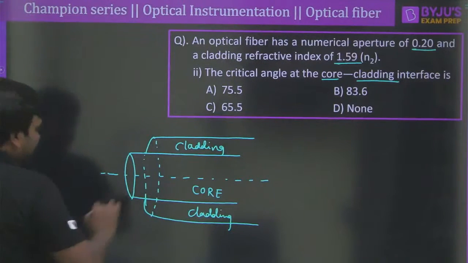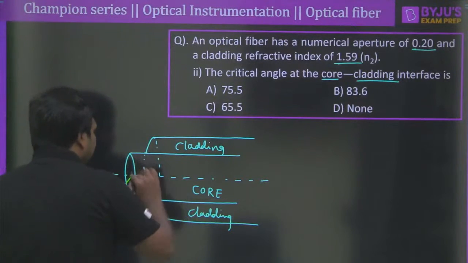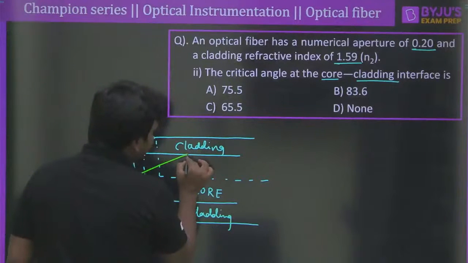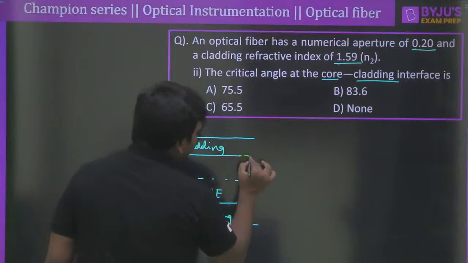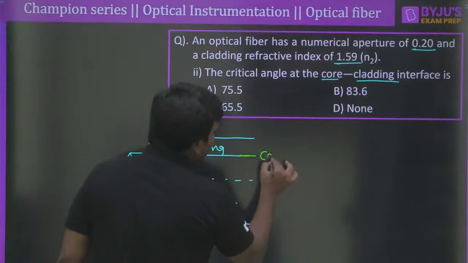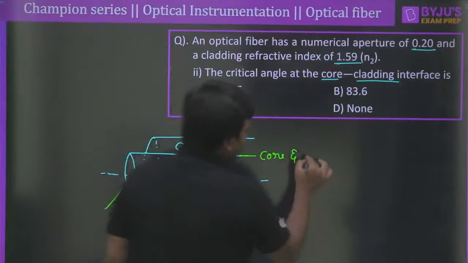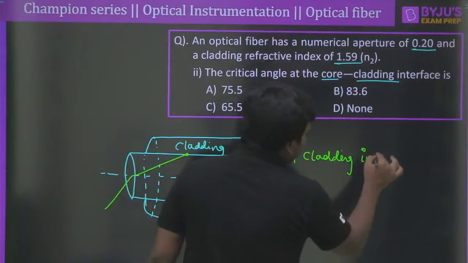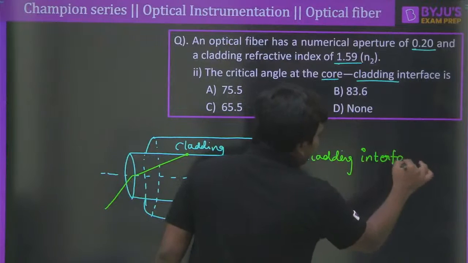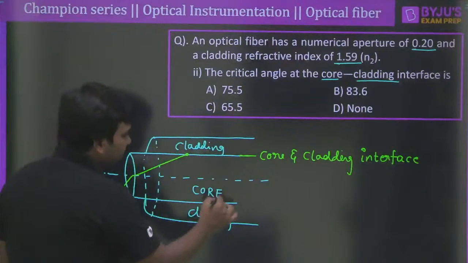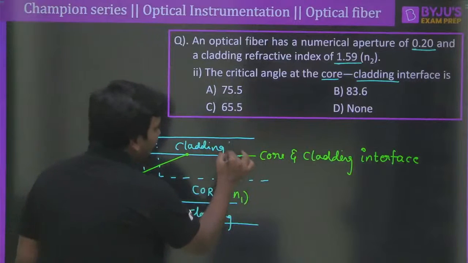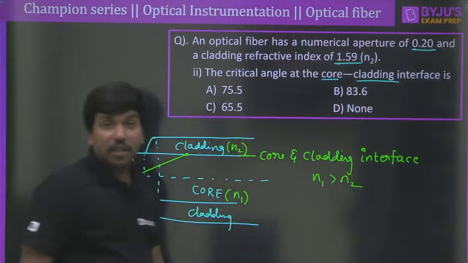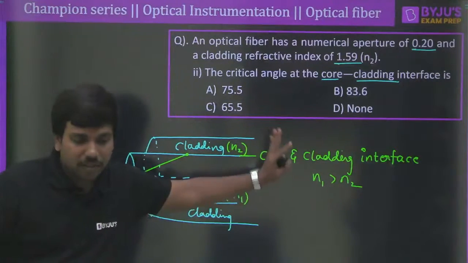Now the most important thing is, if the light travels like this, right, and then it falls all the way like this, correct? And after that, this line is considered as the core and cladding interface. Clear? Core and cladding interface. So without any second thought, I can say that the core has a refractive index more than the cladding here. So that means the core refractive index, if I say N1 and this is going to be N2, I can say that N1 is more than N2. So there might be a chance that total internal reflection can take place here.